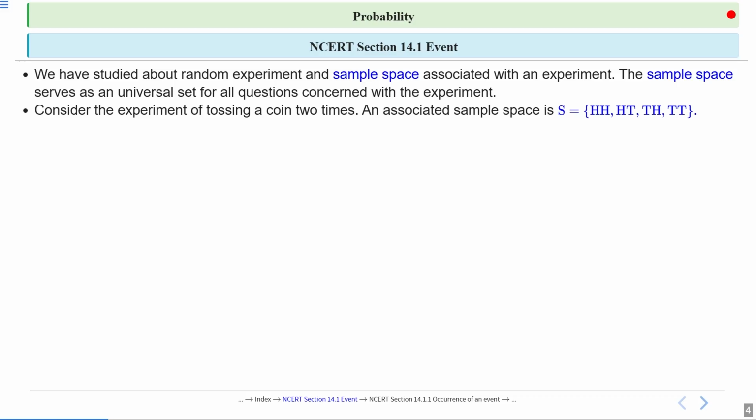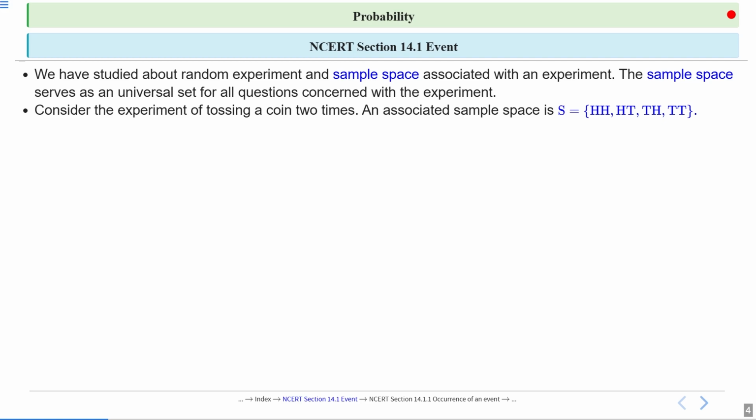The associated sample space is S, which equals {HH, HT, TH, TT}. If we toss a coin twice, we might get double head, or we might get one head and one tail.